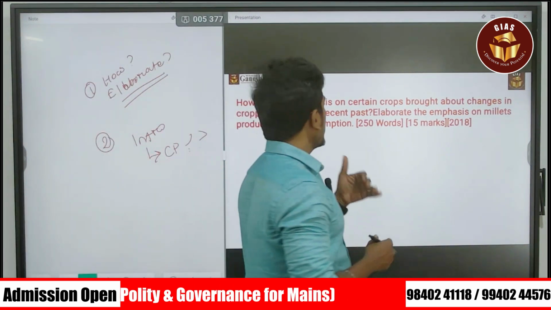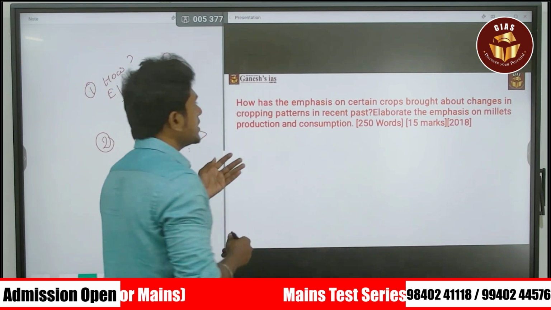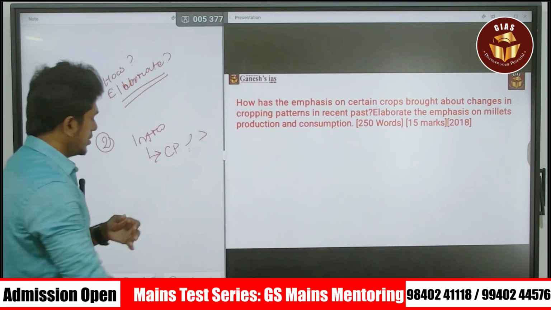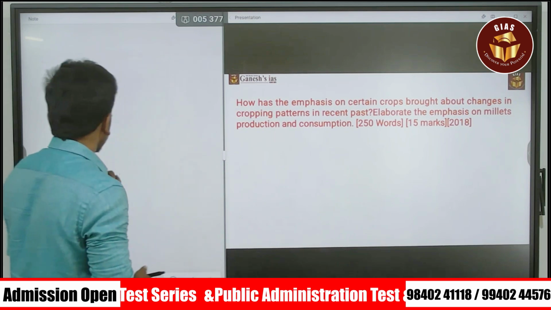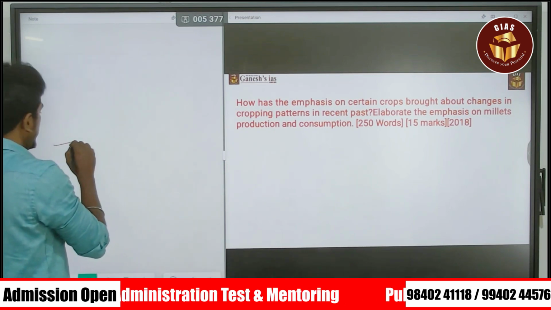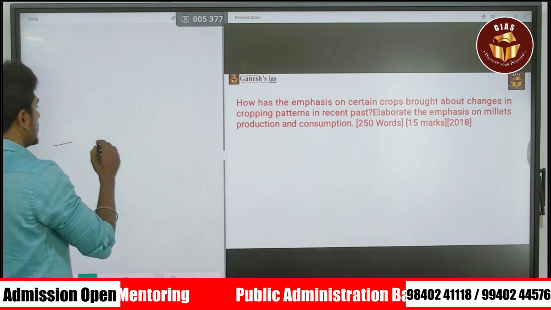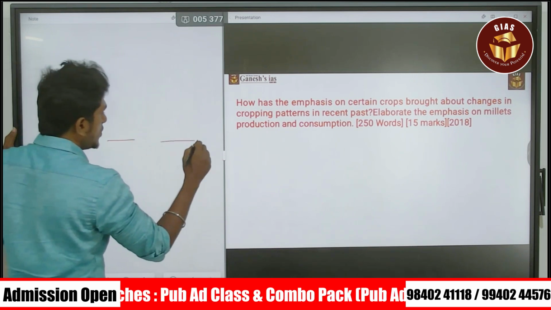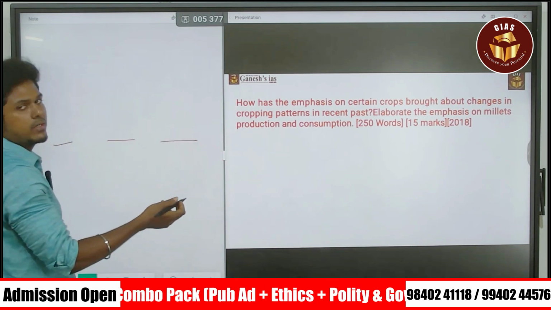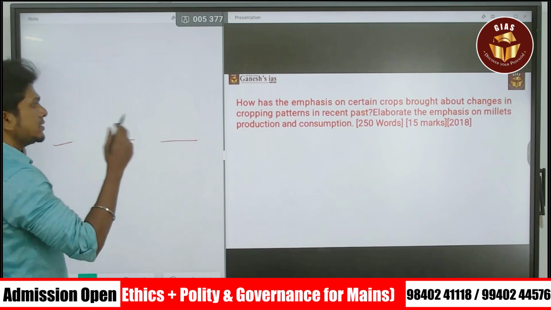Next, you have to address this question. How has the emphasis on certain crops brought about the changes in the cropping pattern in the recent past? Which means earlier we were in a certain cropping pattern, now we are in a certain cropping pattern, and in future we will change to a certain cropping pattern. So that is the thing you have to address.